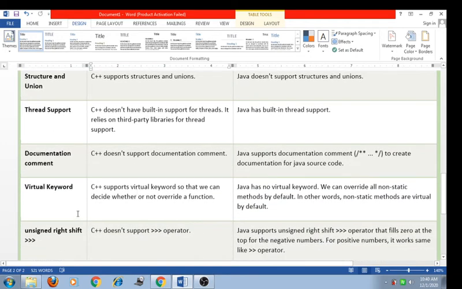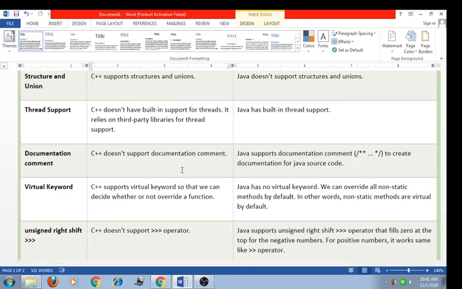Next one is the documentation comment. C++ does not support documentation comments. You know that in C++ there are only two types of comments, multi-line comments and single-line comments. But Java supports the documentation comment also. The documentation comment is represented by the syntax slash star star, followed by the statements, and then star slash. To create the documentation for Java source code, we use the documentation comment.